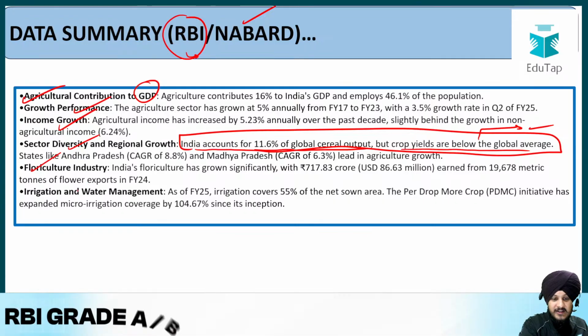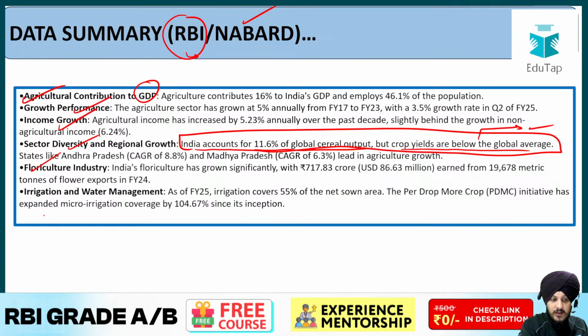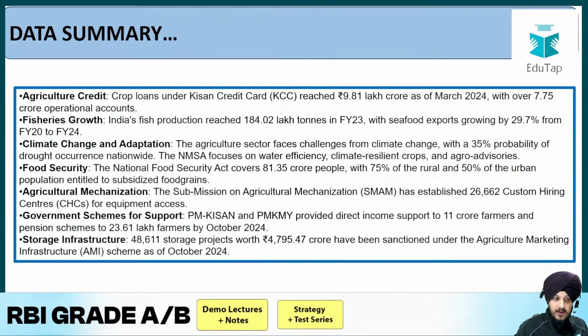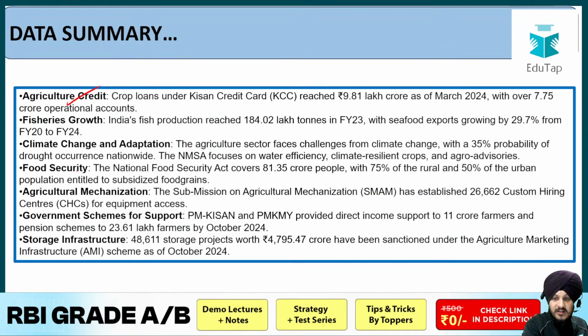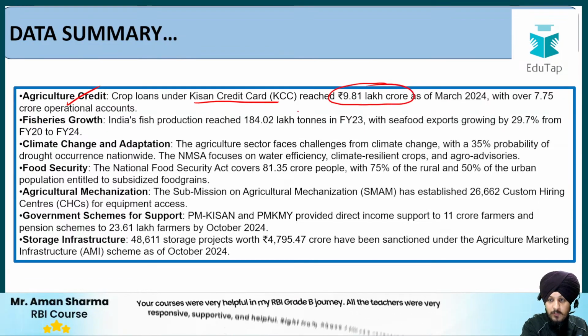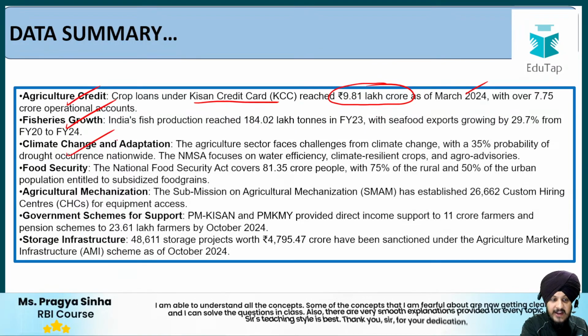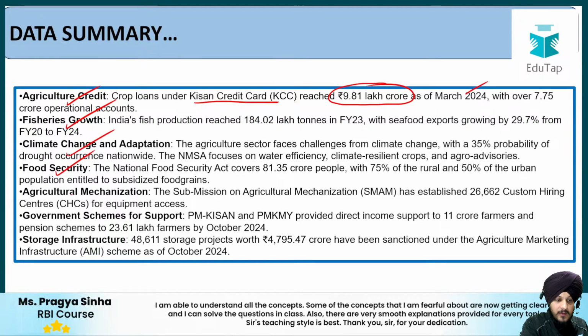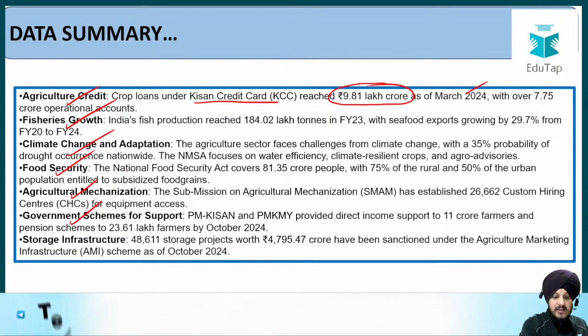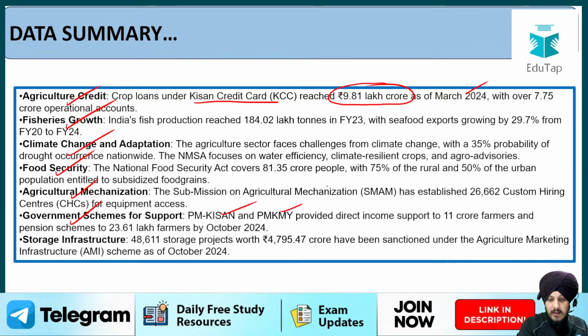Then the floriculture industry, we have a point which is relevant for NABARD. Then irrigation and water management, we have important data. Then we have data regarding agriculture credit also, where Kisan Credit Card has reached rupees 9.81 lakh crore as of March 2024. Then the fishery sector also, which is important for NABARD. Then climate change and adaptation, food security, mechanization, government schemes for support, PM Kisan and PM KMY, which provide direct income support to the farmers.